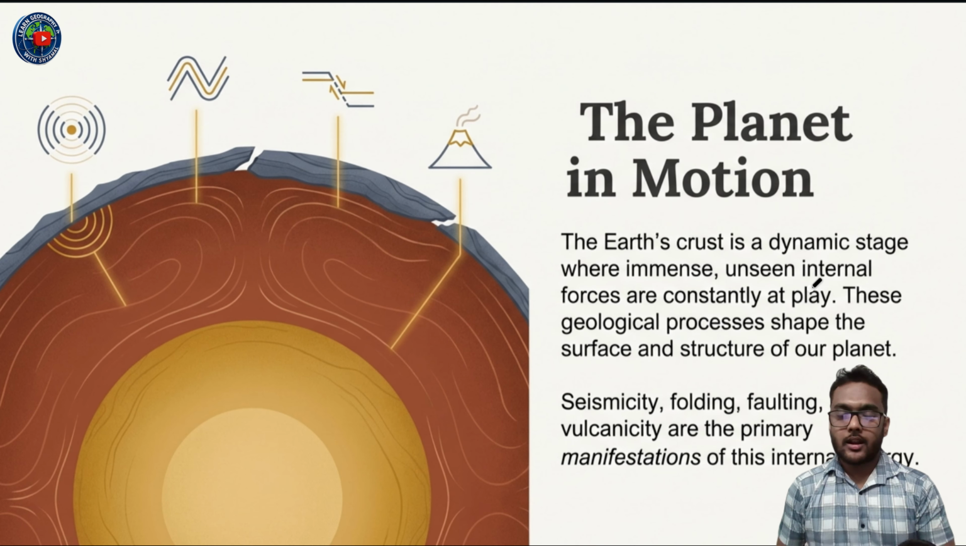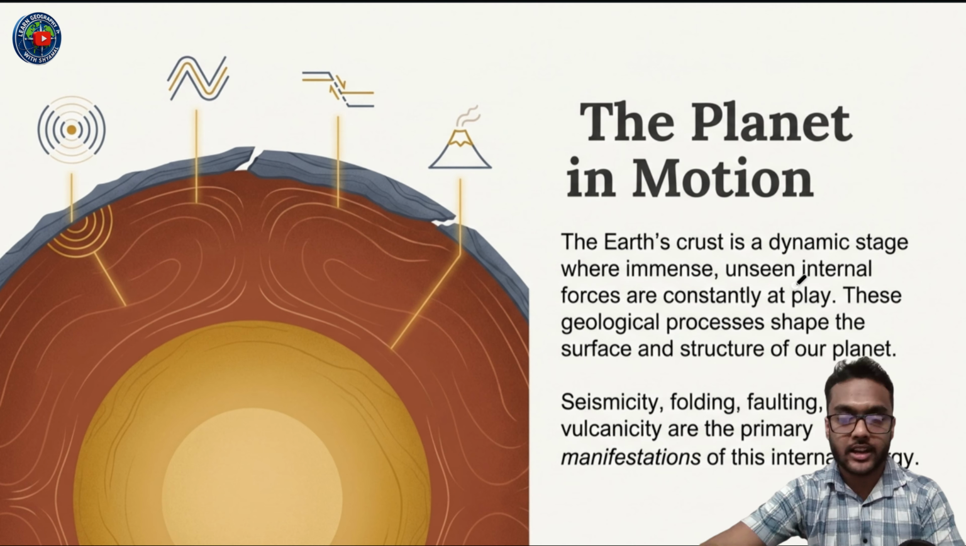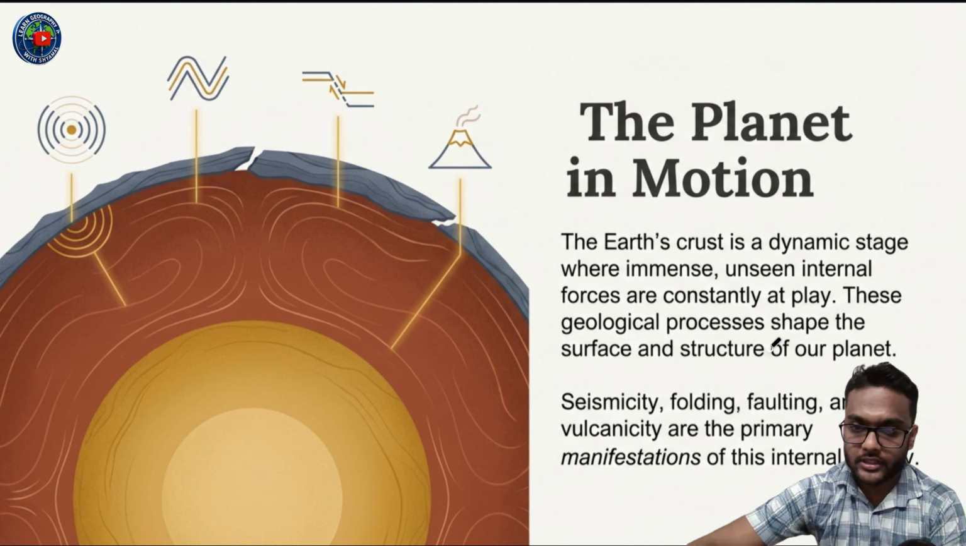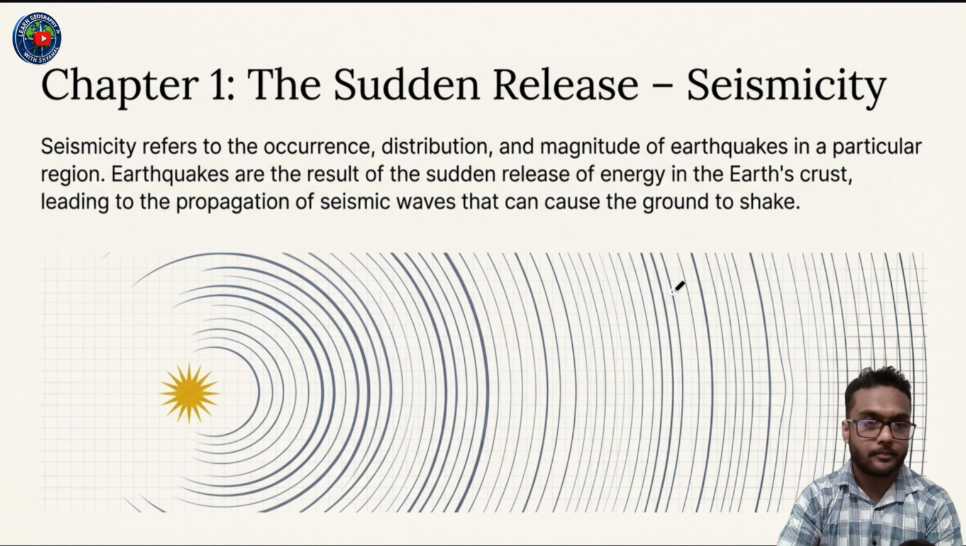The Earth's crust is in a dynamic state where immense unseen internal forces are constantly at play. These geological processes shape the surface and structure of our planet. Seismicity, folding, faulting, and volcanicity are the primary manifestations of this internal energy.